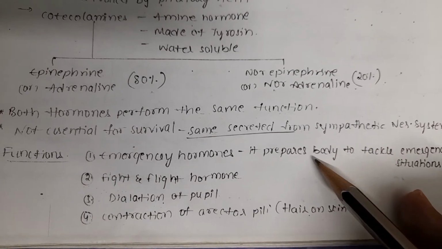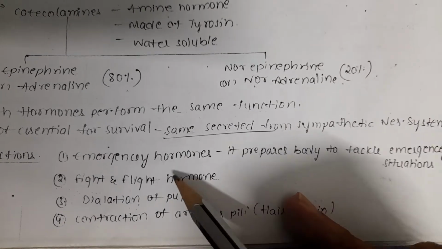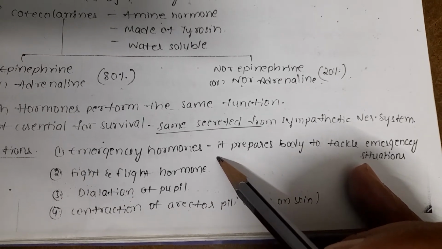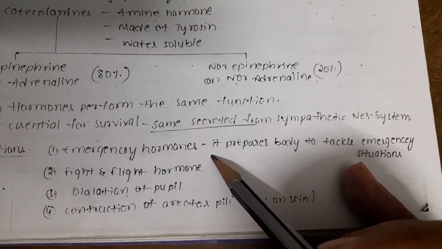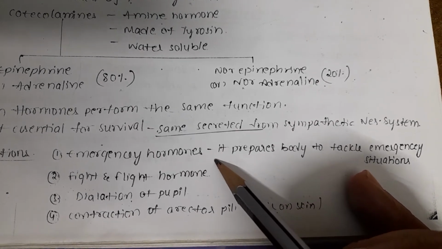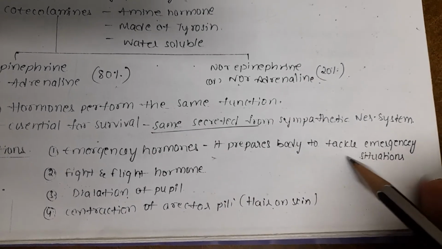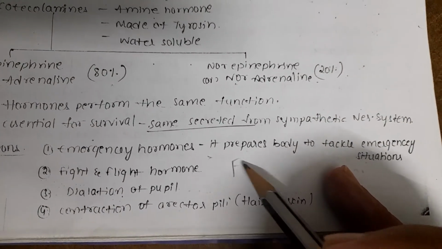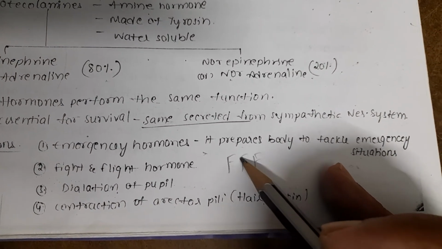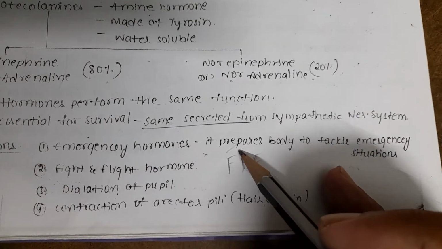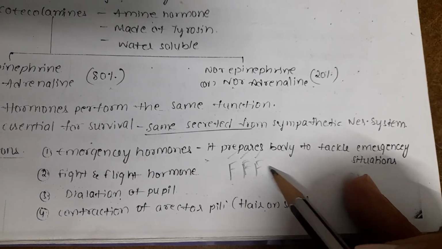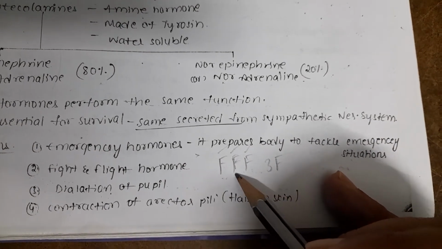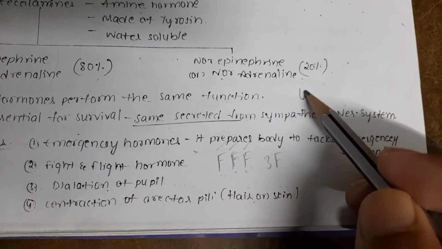What are the functions of these hormones? These are very important hormones. Several bits were asked from this topic in previous NEET papers and other medical exams. These are the emergency hormones. They prepare the body to tackle emergency situations: fight or flight hormone, or in recent mock test papers it is given as 3F, fight, flight, fright hormone.